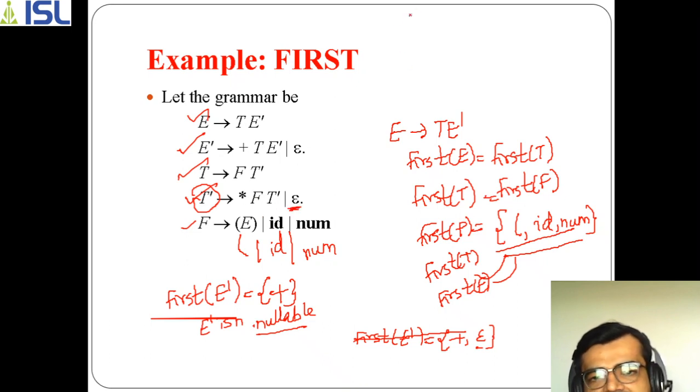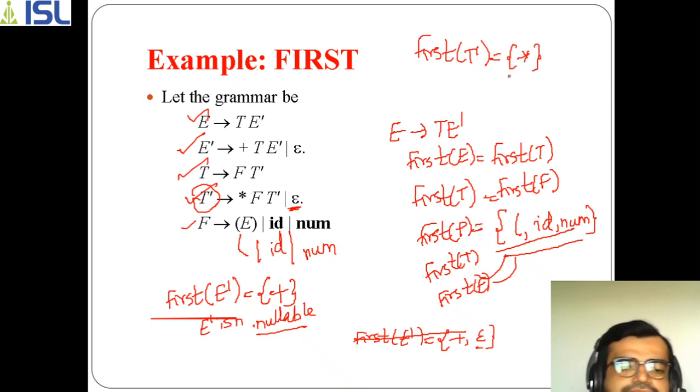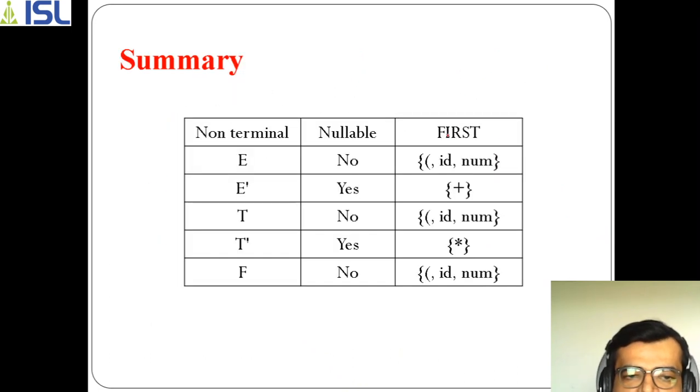So now T' is nullable. So simply what I can write here is first of T' as asterisk, and I can specify that T' is nullable. That's it. So in that way you can represent this.